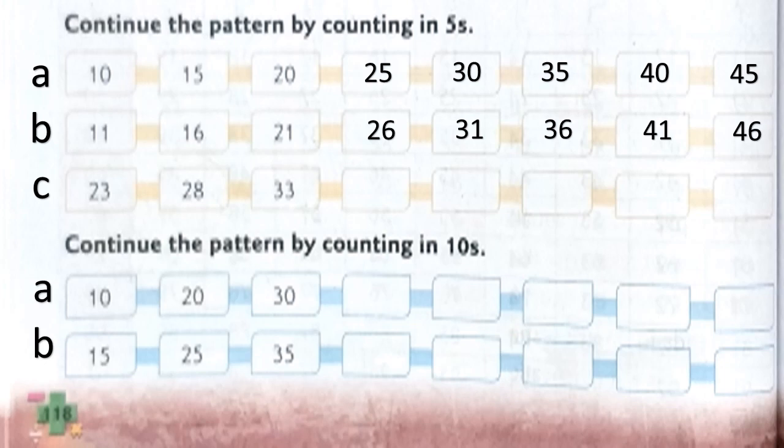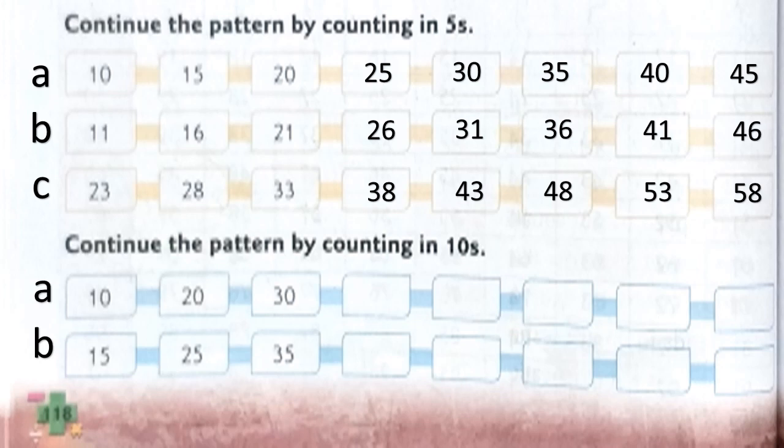Here the numbers are 23, 28, 33. So what will be the next number? Solve this on your own, children. I'll give you 5 counts. 5, 4, 3, 2 and 1. Your time's up, children. Did you get the answer? Let's check for the answer. 38, 43, 48, 53 and 58. Did you observe the pattern here also, children?